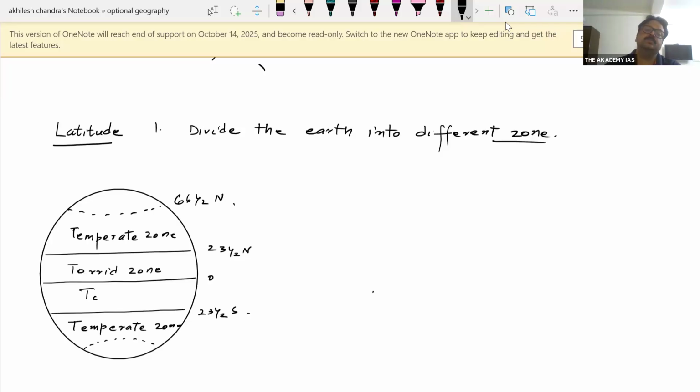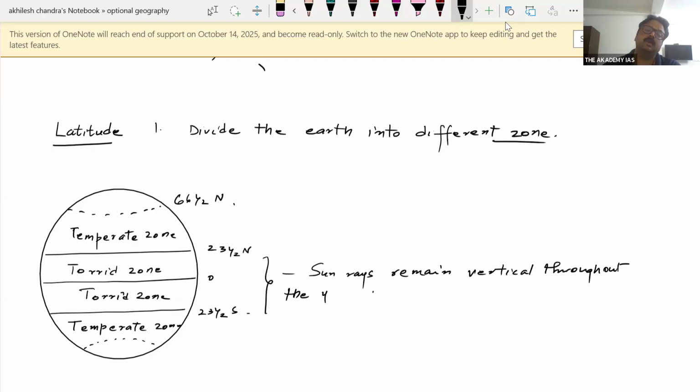This is the torrid zone. Torrid zone is what? A zone where the sun rays remain vertical throughout the year. Hence, these are hot zones.